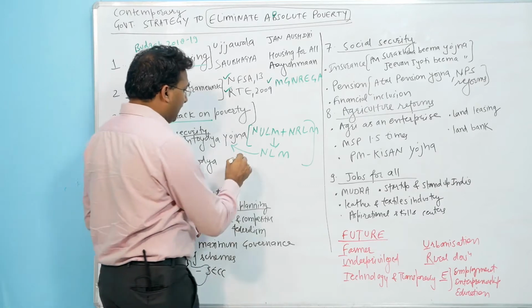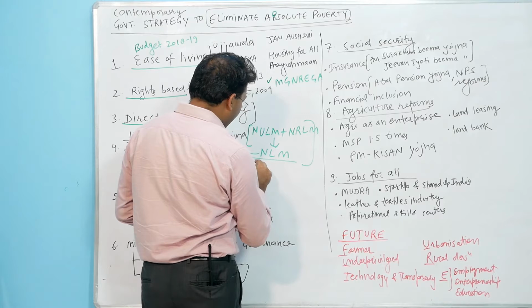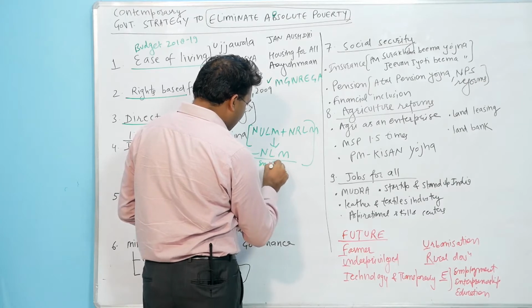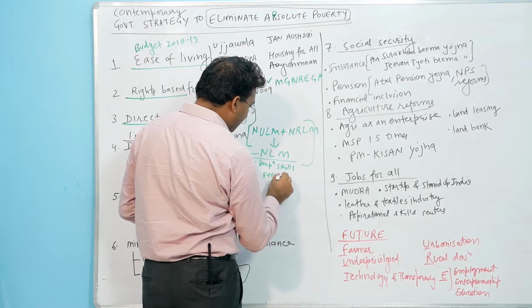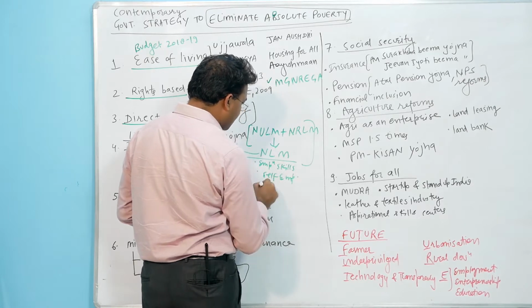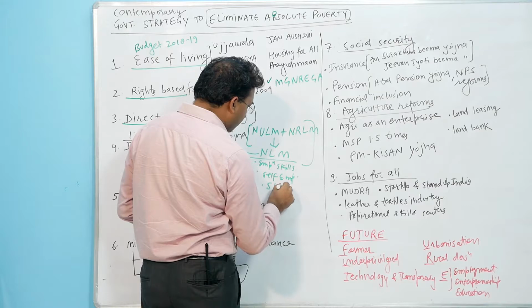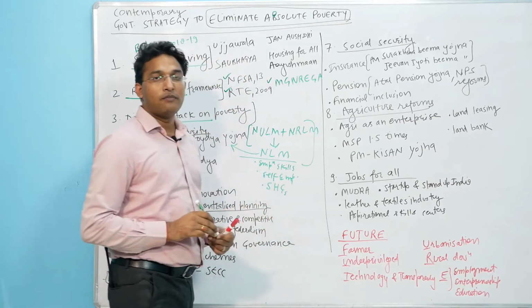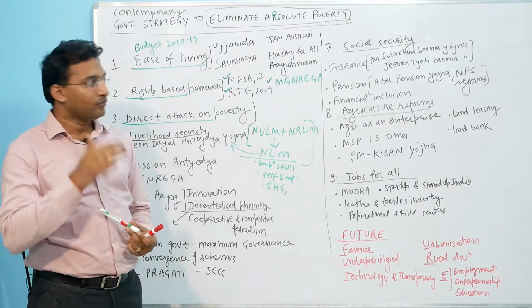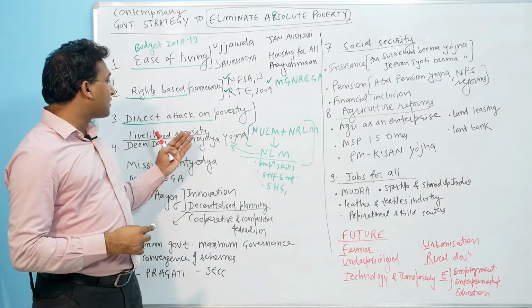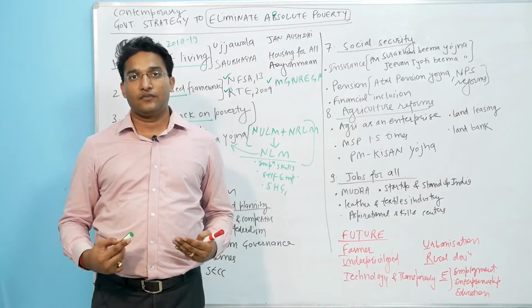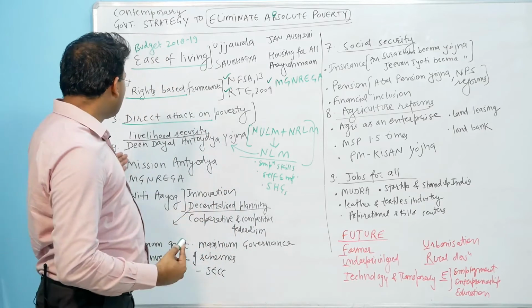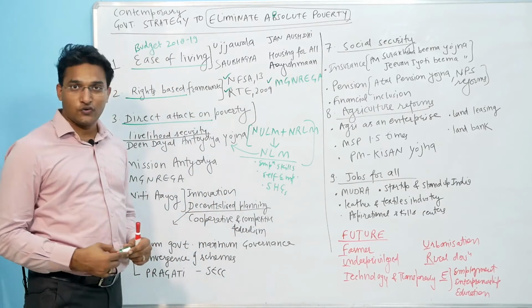The purpose of this scheme is to provide employment skills and self-employment support in the form of subsidies, and it also supports self-help groups by providing them loan support, etc. So this Deen Dayal Antyodaya Yojana is one of the very important schemes. Right? Now, next is the Mission Antyodaya.